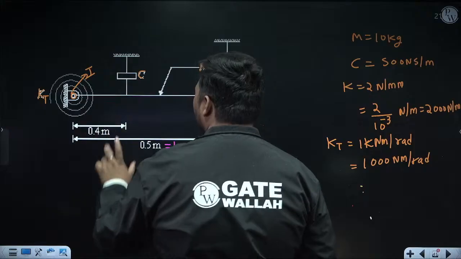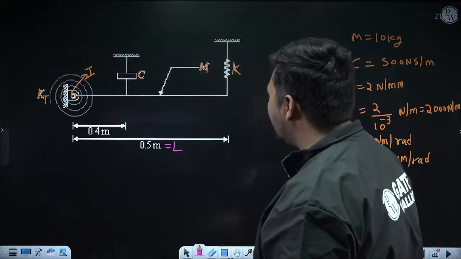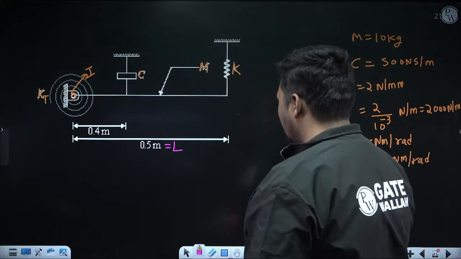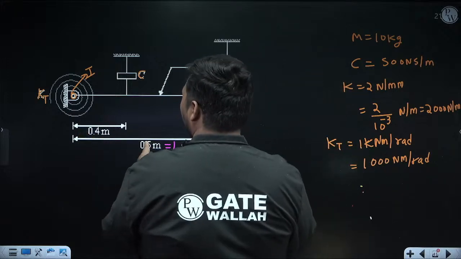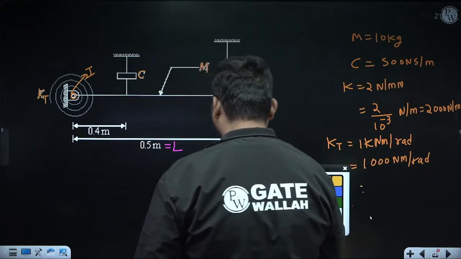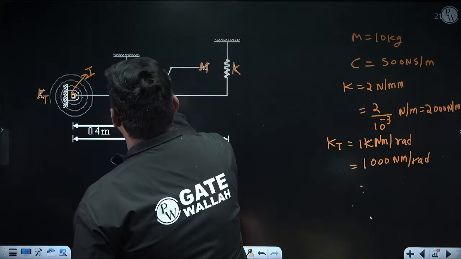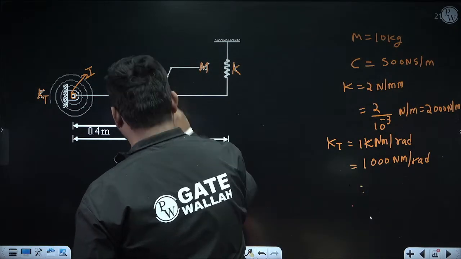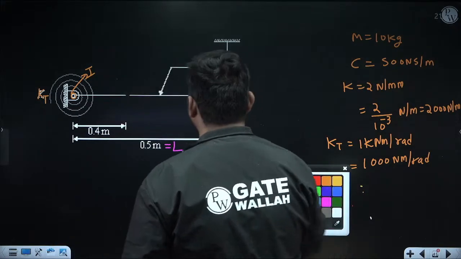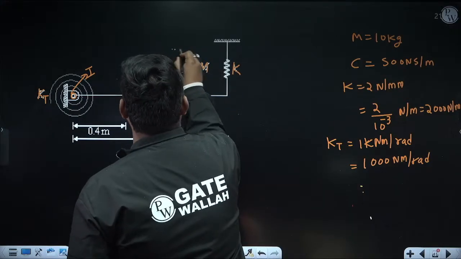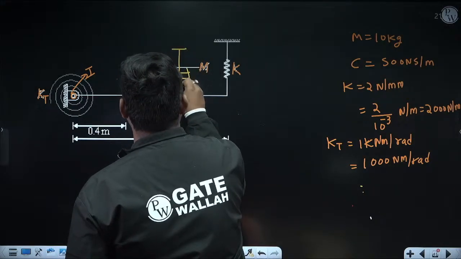I had not drawn the diagram to scale. Actually, 0.4 meter is very near to 0.5. Okay, suppose I am drawing with proper scale. I am showing the damper on this side because 0.4 is near to 0.5.